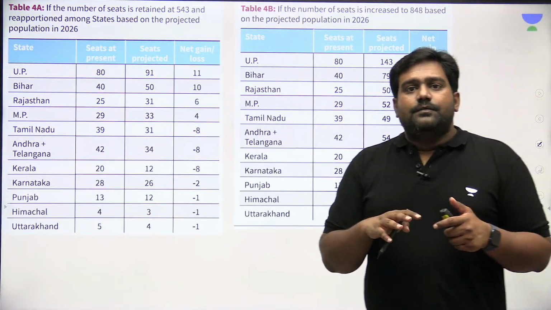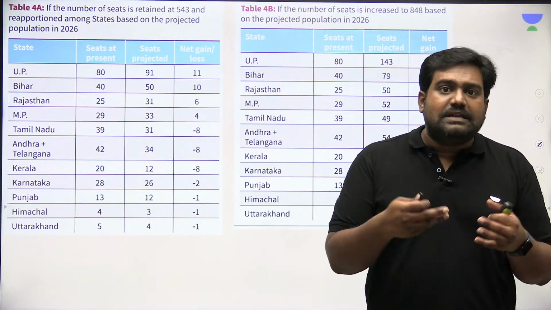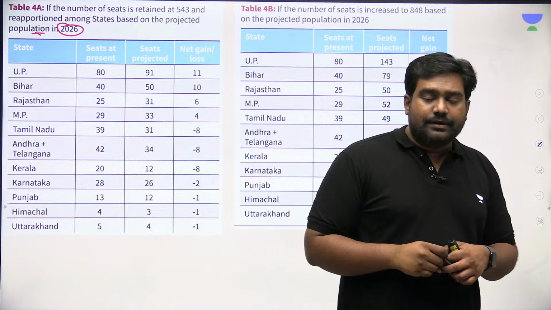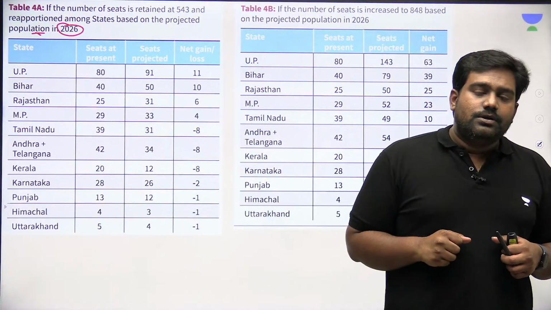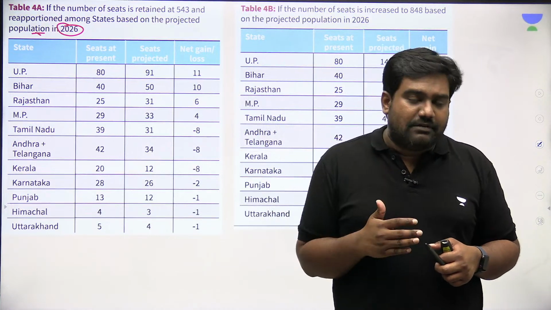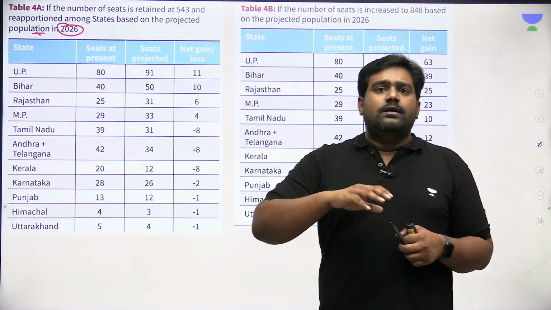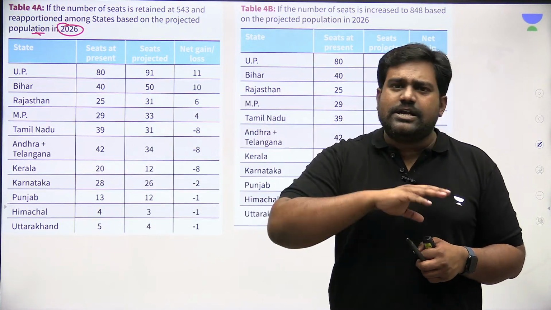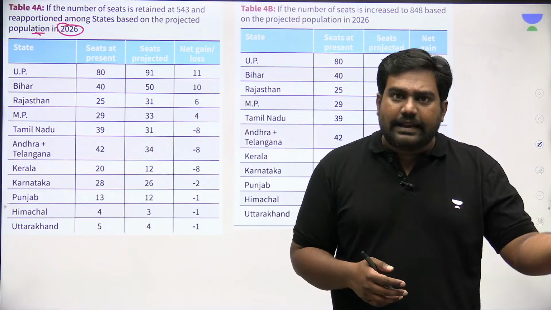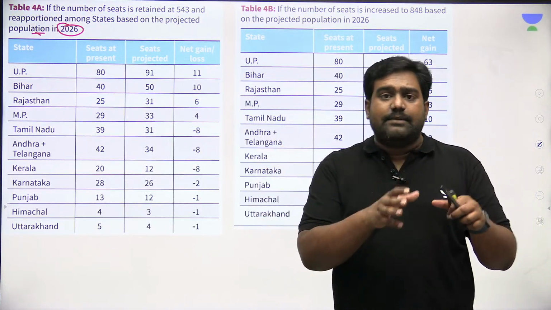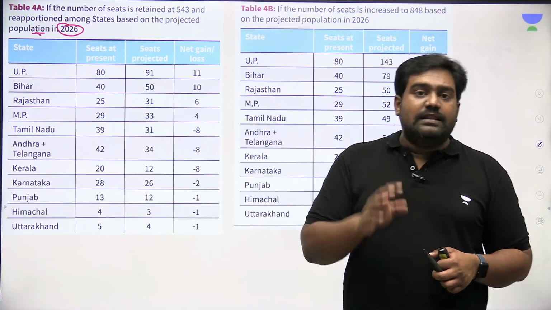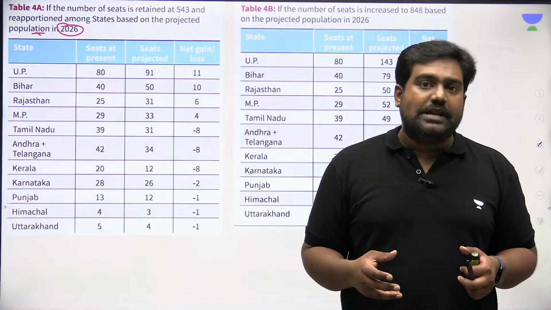So now there is a possible delimitation exercise which might be taken up very soon, because until 2026, delimitation was frozen to achieve population stabilization, to ensure that roughly across the country there is population stabilization where we achieve replacement level fertility and thus provide proportionate equal representation for every constituency across the country. Irrespective of a constituency being in Uttar Pradesh or in Karnataka or in Kerala, roughly each constituency should have the same number of electorate or the same number of voters. But this seems to be very unlikely right now, given the variation in our population.